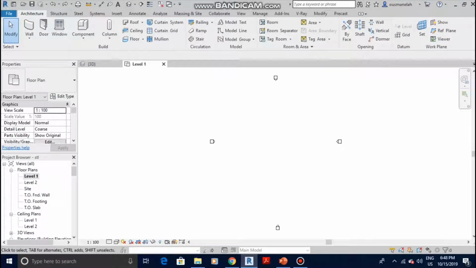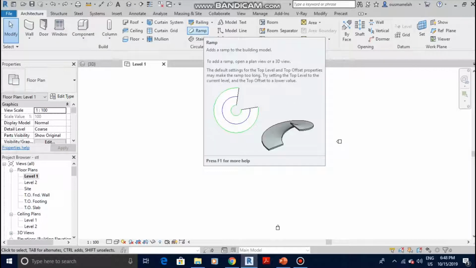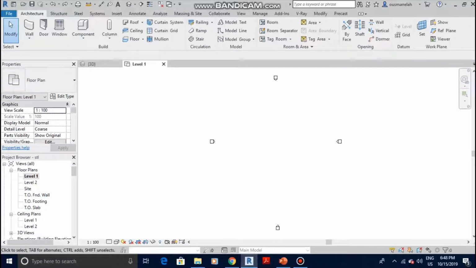In this tutorial I'm gonna show you how to add ramps to your sidewalk on Revit. There are actually two ways to do this. If you want to go with the more complicated way of selecting the ramp option and entering all the settings, go ahead. However, there is a much more efficient and faster way of doing this.